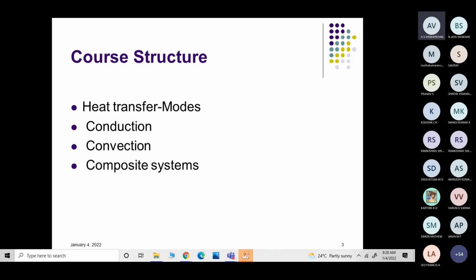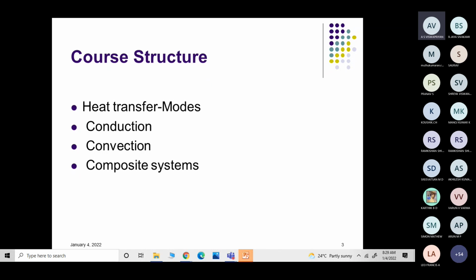Okay, so we will look into the basic laws: the Stefan-Boltzmann law for radiation, Newton's law of cooling, and similarly Fourier's law of conduction. These three laws are very, very important. In module one, we will be discussing that, and then we will be discussing the composite systems.